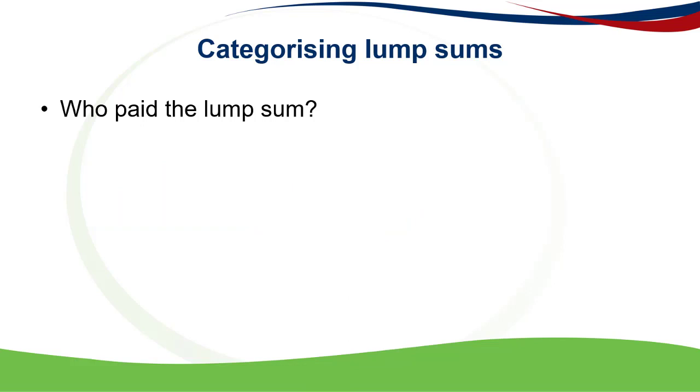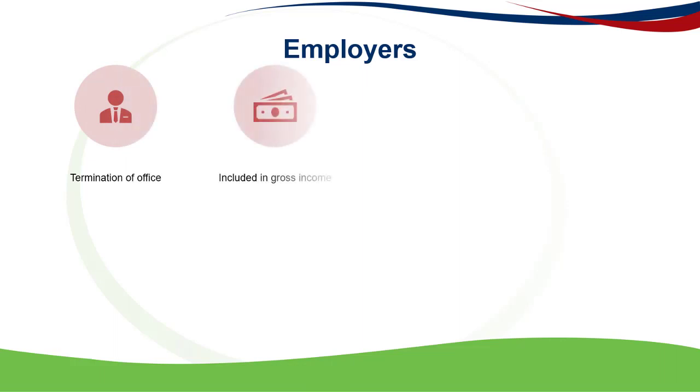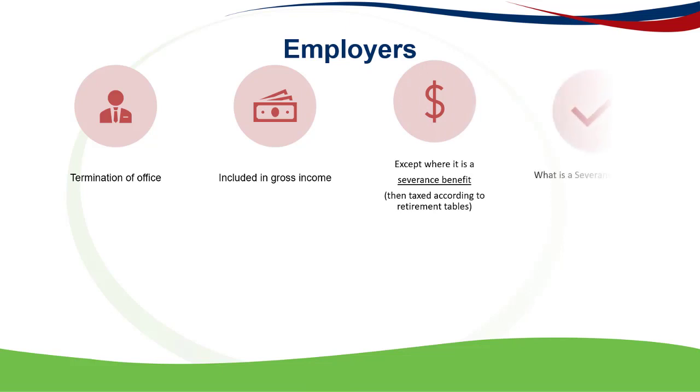So we've looked at who pays the lump sum. Now we need to look at why the lump sum was paid by that person or by the fund. So the first one is employers. Now, employers generally pay lump sums when someone's employment is terminated, for example, at retrenchment.